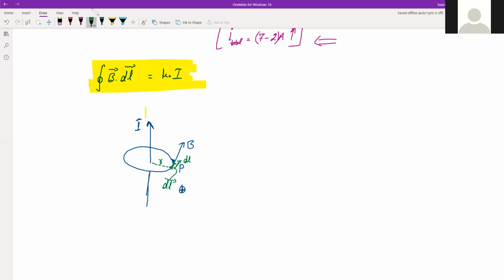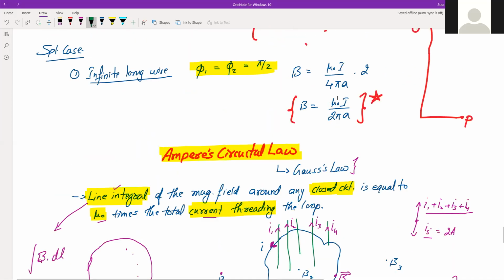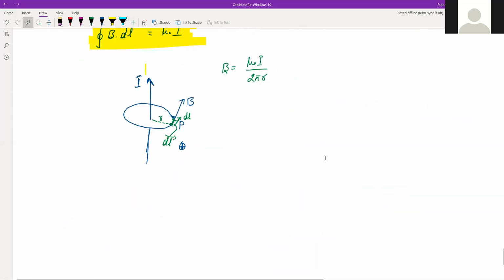We know that the magnitude of B is equal to mu naught I divided by 2 pi r. This is something we discussed in the last class itself: B is equal to mu naught I divided by 2 pi a, the magnetic field due to an infinitely long wire at a point at a distance from the wire. So it is a similar case here. So this will be the magnitude of the magnetic field, right?